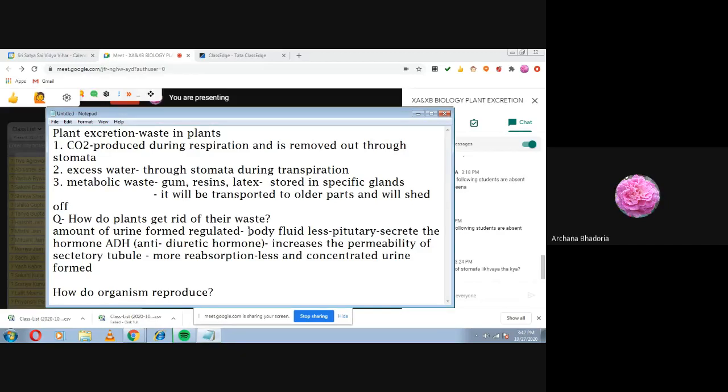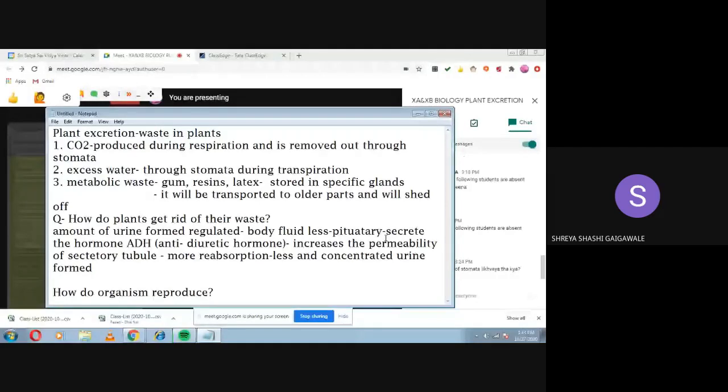Summer season. Okay, ठीक है, summer में ना क्या होता है? Sweating is going on. So that's why the amount of the salts and the water is lost. So you find the body fluids will be less. वो osmoreceptors को सेंस कर लेते हैं, वो सिग्नल भेज देते हैं पिट्यूटरी को. पिट्यूटरी जल्दी से क्या करेगा? क्या करेगा पिट्यूटरी? Release ADH. Secretes ADH.